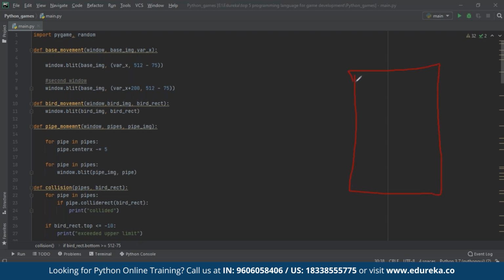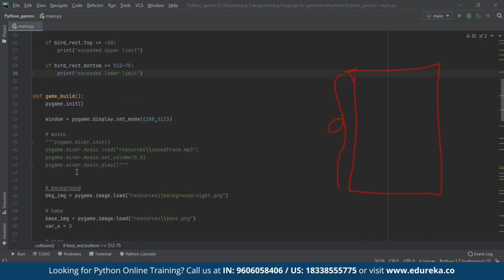So in Pygame, if you want to initialize your application window, first off, you have to initialize the Pygame package. Once you're done with that, you're supposed to create a window, which is actually a root window, and we can have only one root window here. And here, we are supposed to provide the size and the shape of our application window. Let's see where we have implemented that. As you can see here, first off, we have initialized our Pygame package, and then we have created our root window, and we have set our display or application window size to be 288 by 512 pixels.